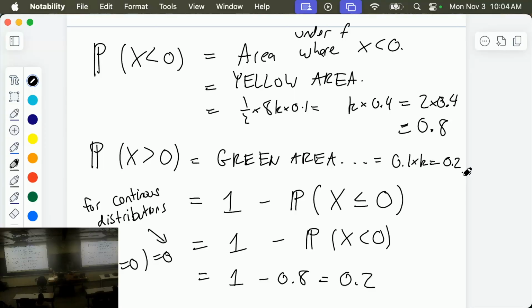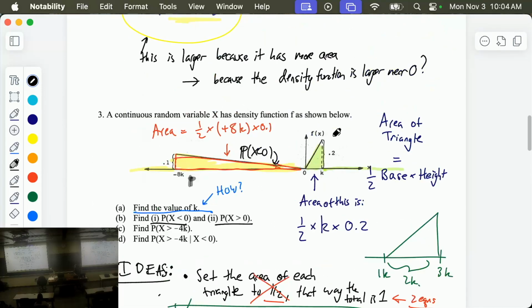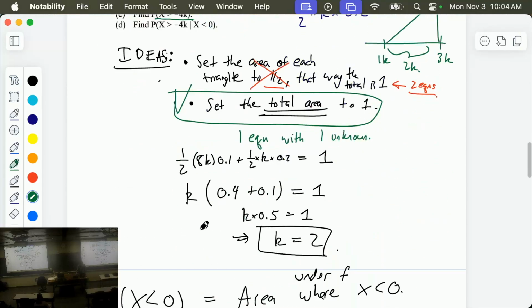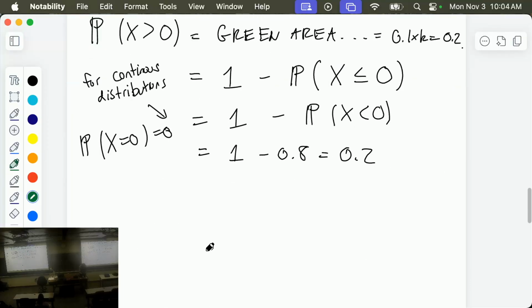Okay, now it gets harder. Part C says, what is the probability that x is larger than negative 4k? And negative 8k is all the way out here. Negative 4k is halfway, so it is here, negative 4k. Okay, so that's halfway. So here is something you might do. Here's an idea. Negative 4k is halfway